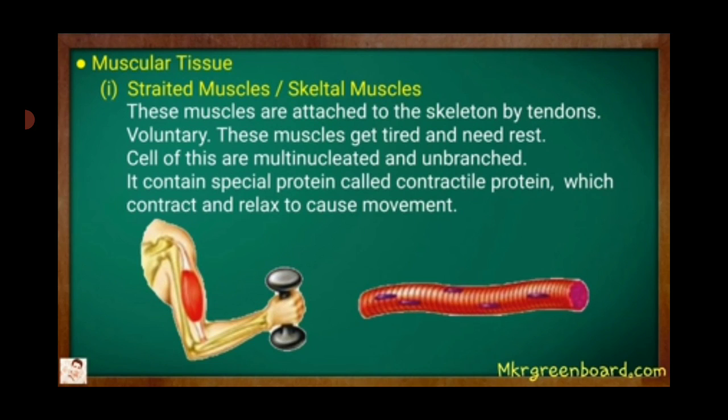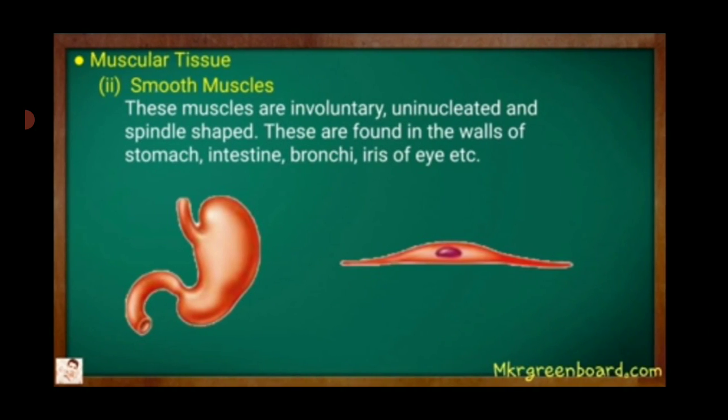These muscles are attached to the skeleton by the tendons. These muscles get tired and need rest. Cells of this are multinucleated and unbranched. It contains special protein called contractile protein, which contracts and relaxes to cause movement.